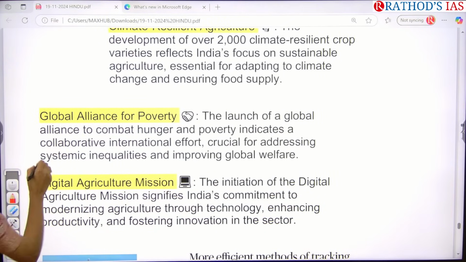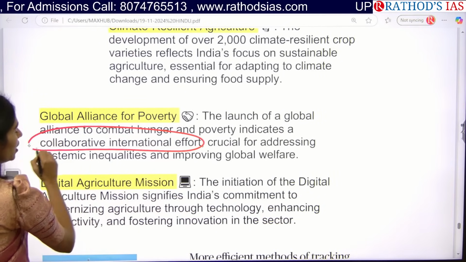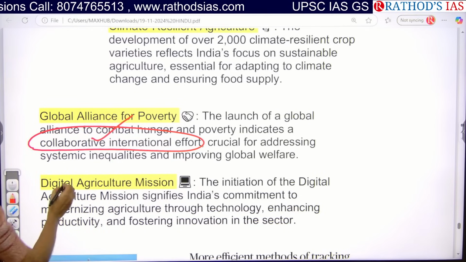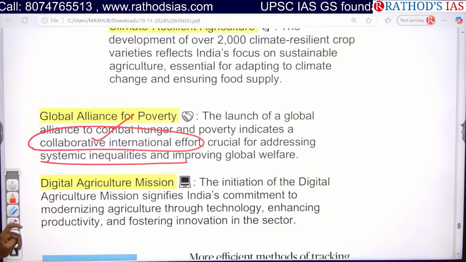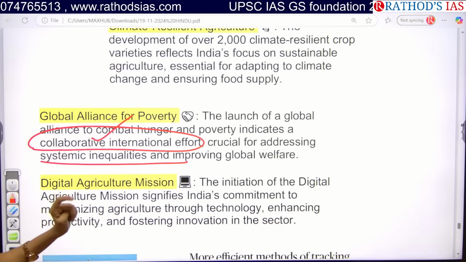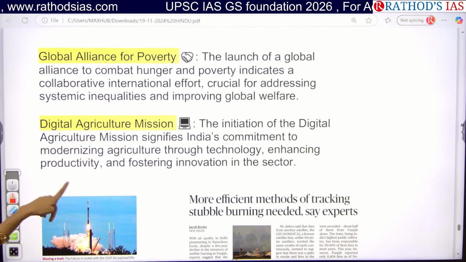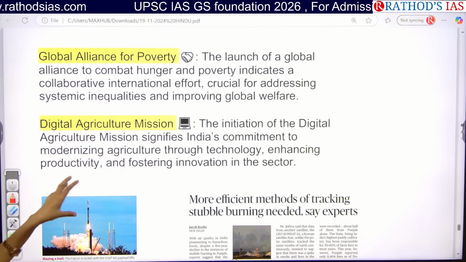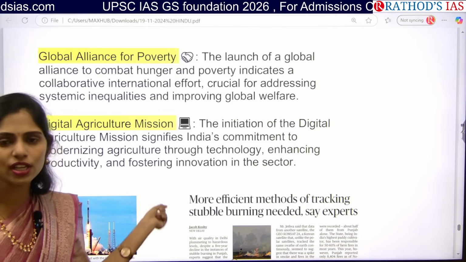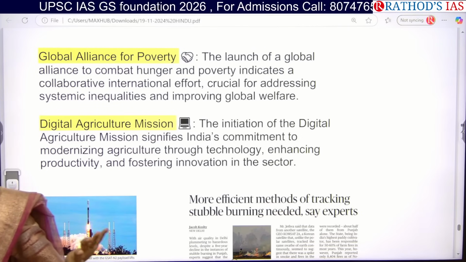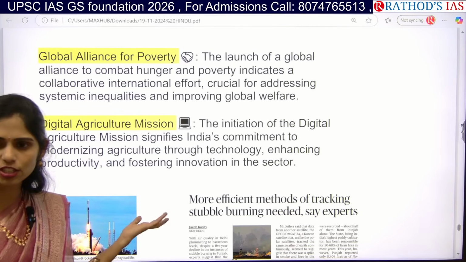That means we need international efforts or international collaborations so that we can address this problem of systemic inequalities and improve global welfare as well. And the government also came up with the Digital Agriculture Mission. That means we are focusing on improving agriculture by using technology. In the same way, we have to focus on many more innovations in agriculture so that we can address this issue.